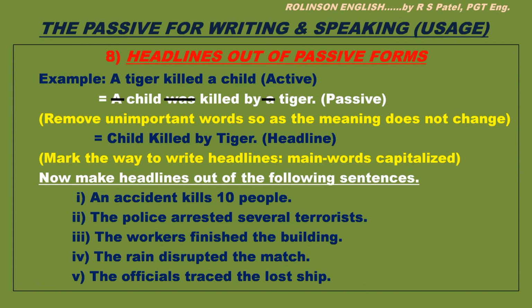A tiger killed a child. This is in active voice. Let us change the sentence into passive. A child was killed by a tiger. Now remove unimportant words so that the meaning does not change. A determiner is removed. Was helping verb is removed. And after that you get child killed by tiger. Okay. This way the heading is framed.